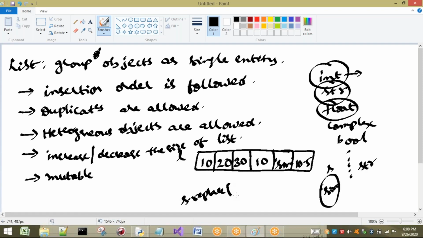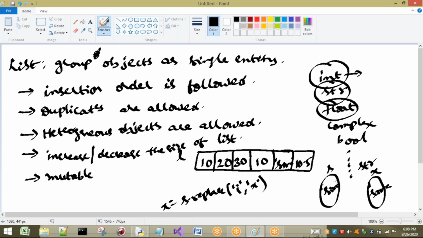For example, Shiva dot replace, I want to replace the I value with X, for example. Then what happens? A new object is going to be created. For example, I am going to store it in X. So a new object is created and I is replaced with X. Why is a new object created? Because here the string is immutable. That means once we create a string, it cannot be modified.